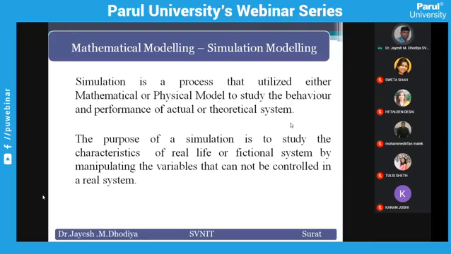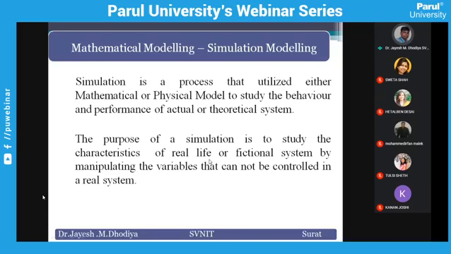So in this case we apply a simulation model. The purpose of a simulation is to study the characteristics of a real-life system, or a partial or fractional system, by manipulating variables that cannot be controlled in the real system.